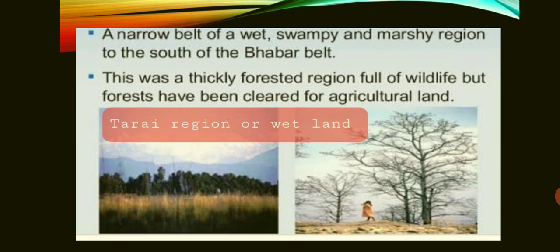Next, a narrow belt of wet, swampy or marshy region south of the Bhabar belt. Now Bhabar is above, and below that there is a belt which is known as the Tarai region. Tarai means wetland which has water. It's a swampy area, means it has silt, sediments, a little bit of pebbles and gravels, and so it is always wet. Here the slope of the land is very less, so water remains here and slowly moves forward. Because of that, this area is also known as wetland.